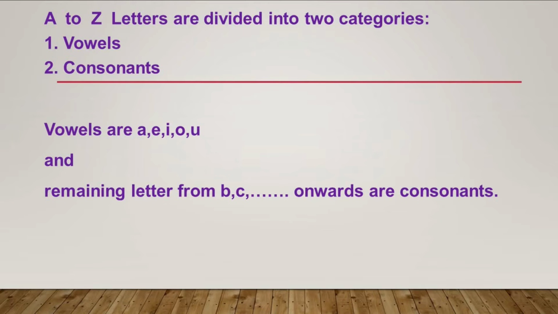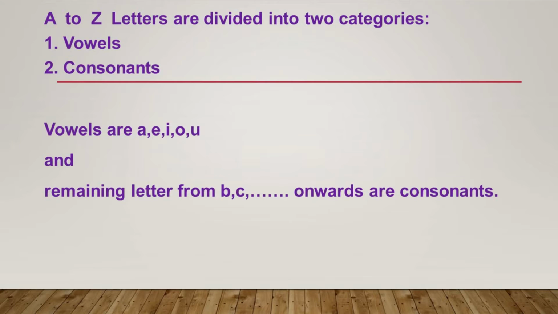Now coming to what are vowels. There are 5 letters that are known as vowels. Those are A, E, I, O, U. And the remaining letters are the consonants like B, C, D.